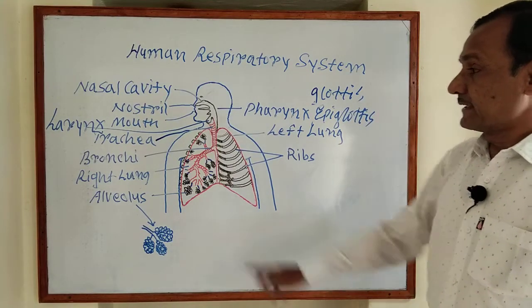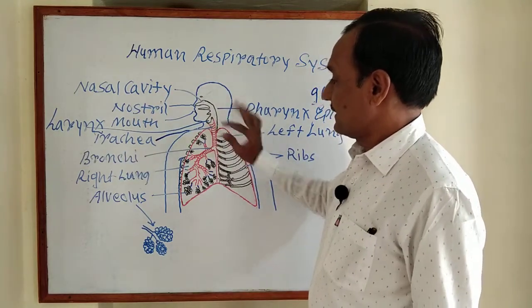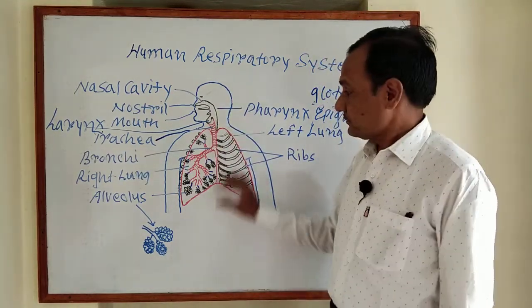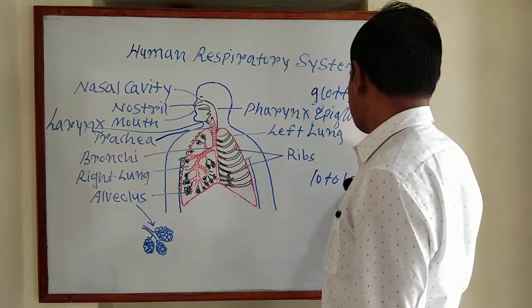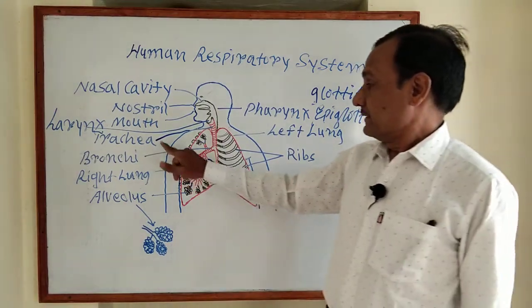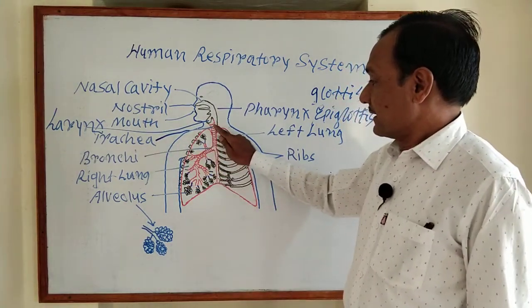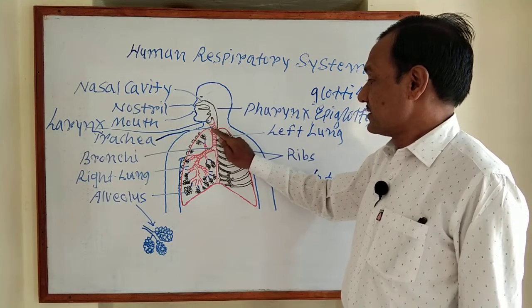Next part, trachea. The trachea is a long tube, measuring about 10 to 12 centimeters in length.